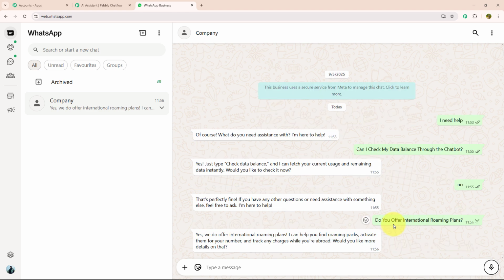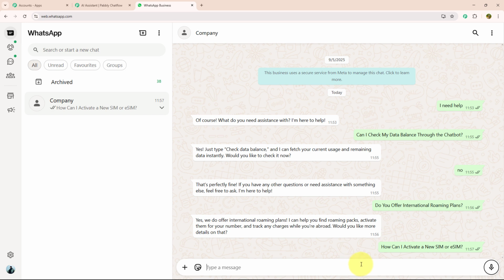For that, it has responded, "Yes, we do offer international roaming plans. I can help you find roaming packs, activate them for your number, and track any charges while you're abroad. Would you like more details on that?" Now I'm going to ask one last question: "How can I activate a new SIM or eSIM?"